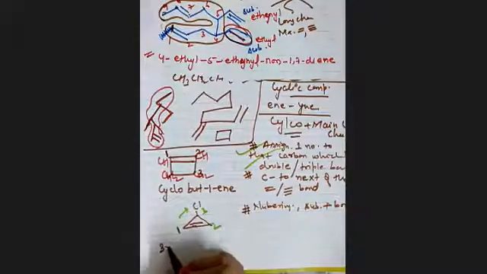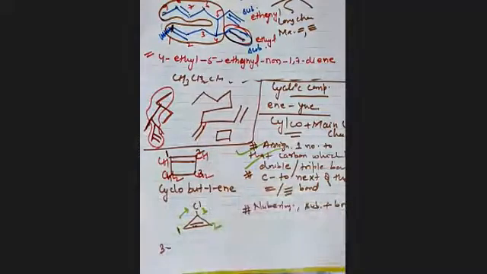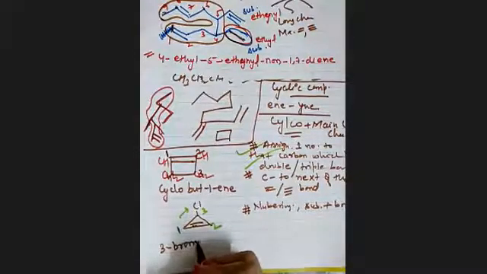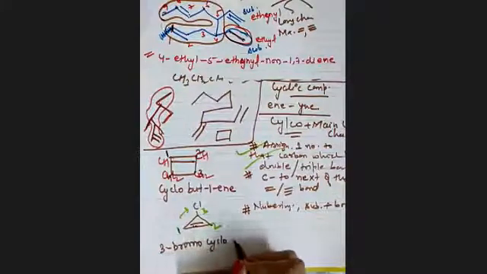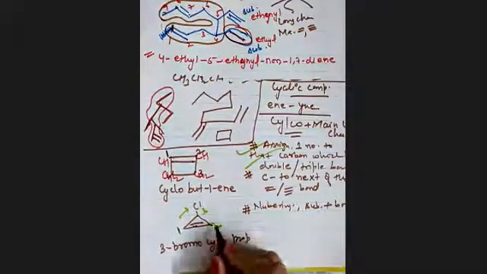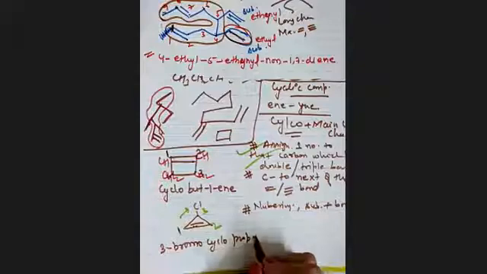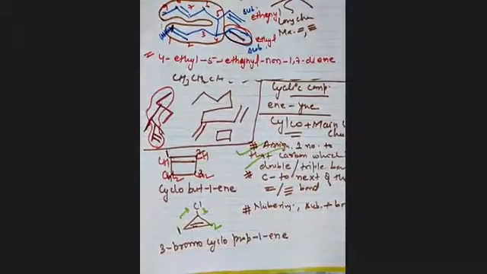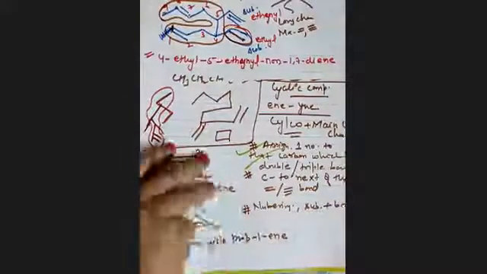I have already told you that while doing nomenclature we give preference to alphabetical order. Okay, so 3-bromocycloprop-1-ene. This will be the nomenclature. Clear? Let's understand this with the help of some more examples.